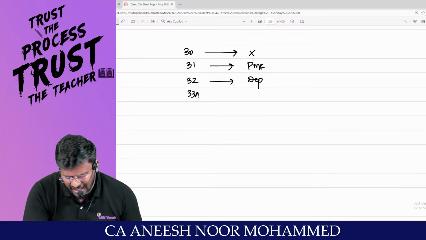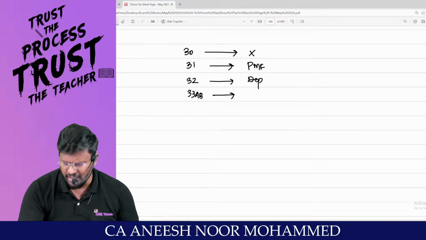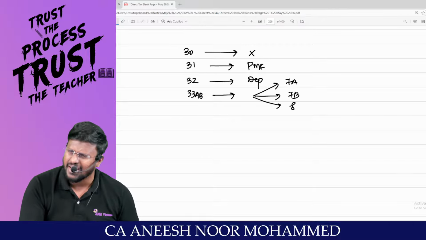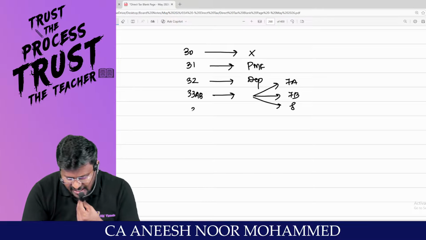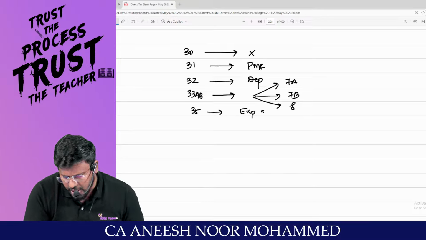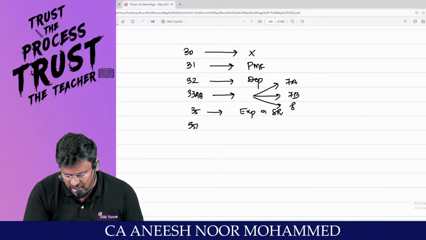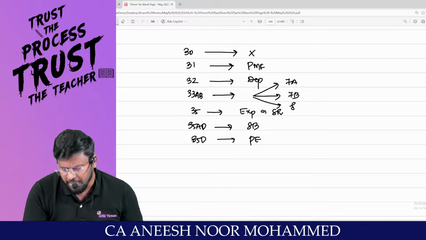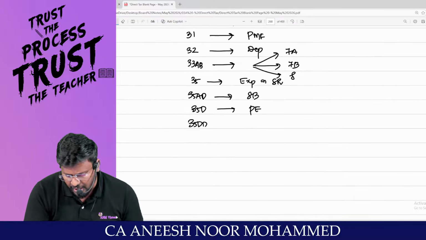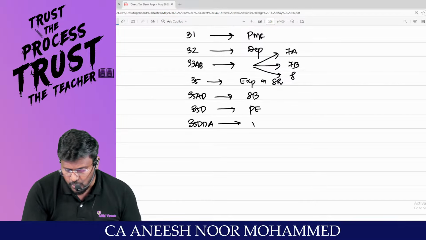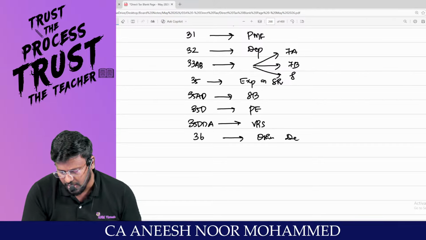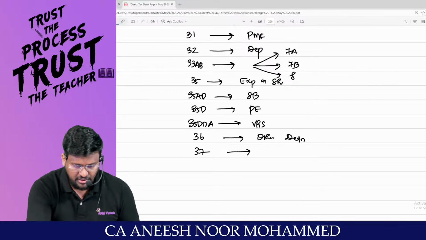Sir, for tea, coffee, rubber, section 33AB, we have rule 7A, rule 7B and rule 8. Section 35, expenditure on scientific research. Section 35AD, specified business. Section 35D, preliminary expenses. Section 35DD is VRS. Section 36 is other deductions. Am I right, sir? And section 37 is general deduction. 37 is what?